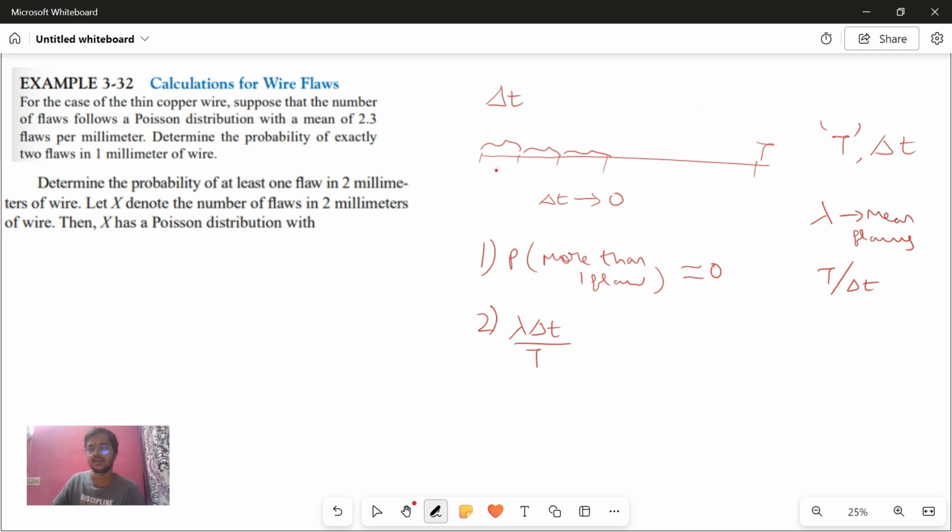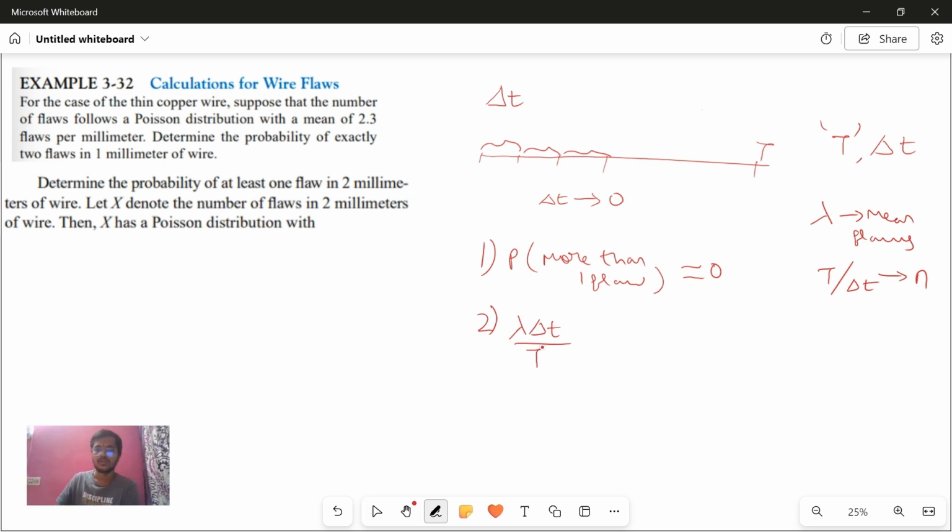Similarly, total number of intervals is t by delta t. This is n, because there are totally n intervals in this wire, each of length delta t.